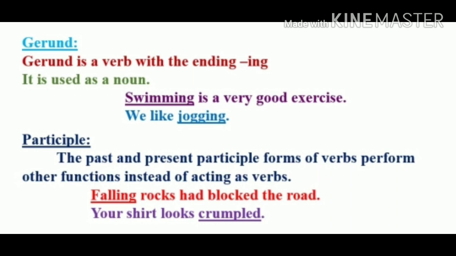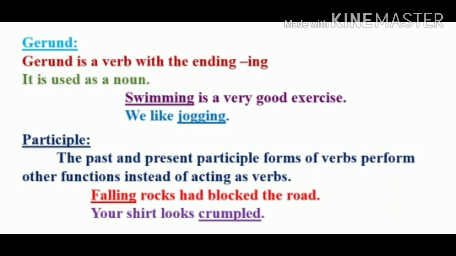So children, in this sentence, you can see the verb swimming is written as a subject. It is not written after the subject. It is written as a subject and it acts like a noun in the sentence. So it is also called a verbal noun. Gerunds are also called verbal nouns. So children, in the first sentence, the verb swimming is a gerund.